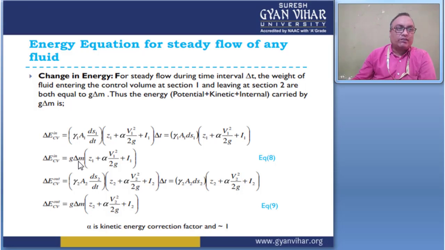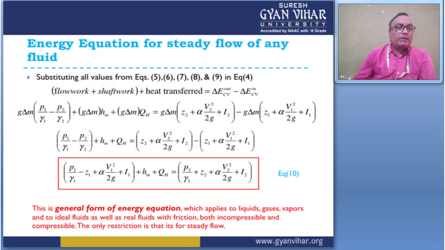And equation 8 gives the energy of the control volume at the entering section, and equation 9 gives the value of energy of the control volume at the out section, right? By substituting the values of equations 5, 6, 7, 8 and 9 in equation 4, this gives the flow work plus shaft work plus heat transfer equal to E_CV out minus E_CV in.